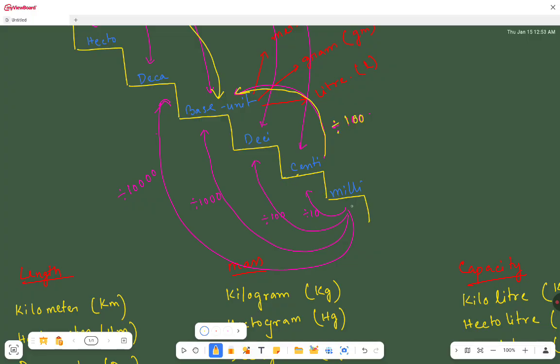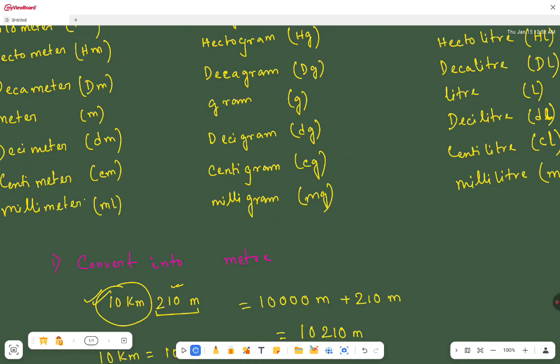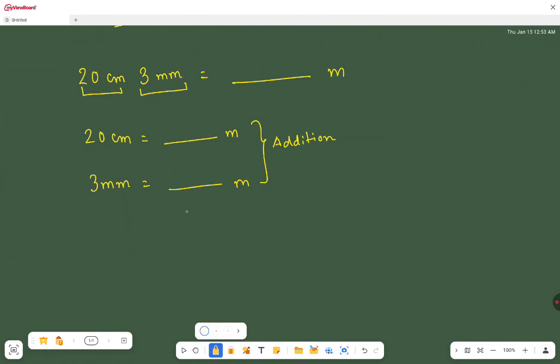And if we want to go from millimeter to the base unit, that means millimeter to meter, we have to divide it by 1000. So from 20 centimeter to meter, this 20 should be divided by 100. And 3 millimeter to meter, we have to divide this 3 by 1000. Then we will get meter.